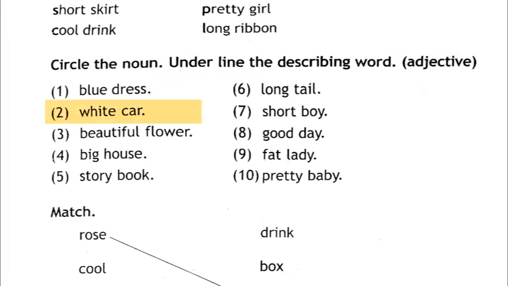Then the second one, white car. What is the noun here in this sentence? The noun is car, so you will circle the word car. And what is the describing word or the adjective? It is the word white, so you will underline the word white. Right children, there are 10 short sentences here. I am not going to give you the answer. Please read it and do it the way I explained the first two sentences. You first read the sentence, then you circle the noun and you underline the describing word. So you need to understand this lesson. The remaining sentences you are going to do on your own.